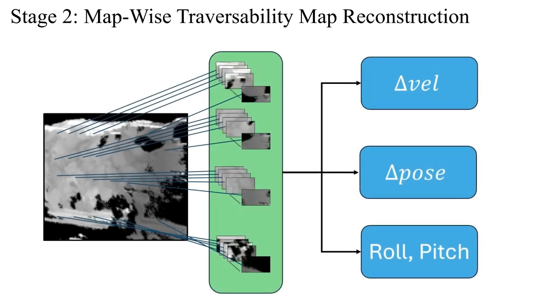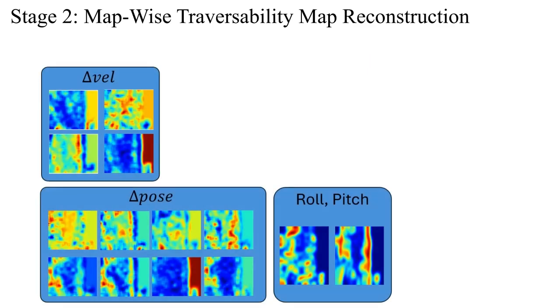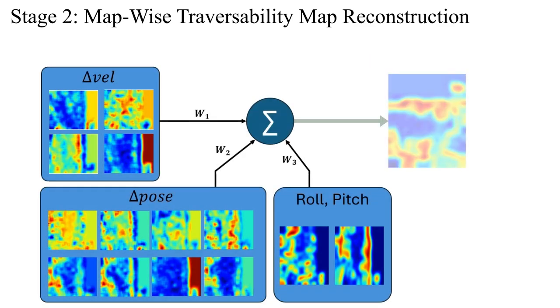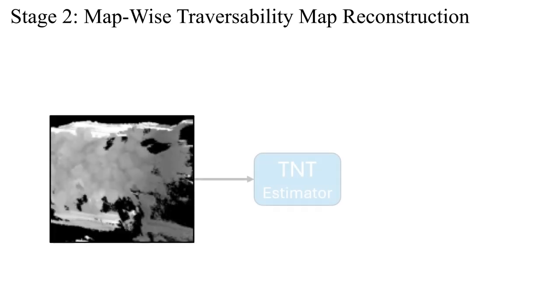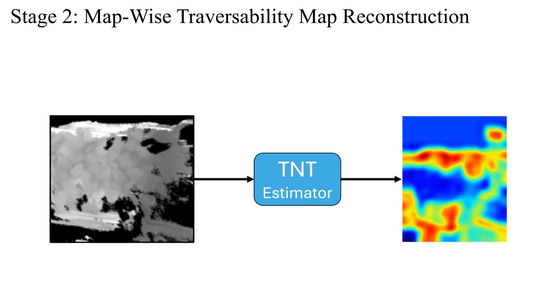Moving on to mapwise traversability map reconstruction, we use the patchwise traversability values generated from the last stage to produce the final traversability map. The previously generated traversability values are combined with different weight vectors to produce the traversability map reconstruction labels. Finally, our traversability map estimator is trained to predict traversability maps based on the original elevation maps.